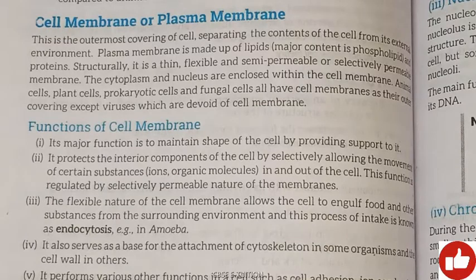An example is amoeba. Is amoeba unicellular or multicellular? It is a unicellular organism. We have done this in earlier classes.